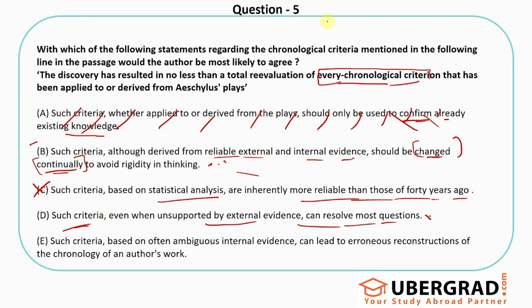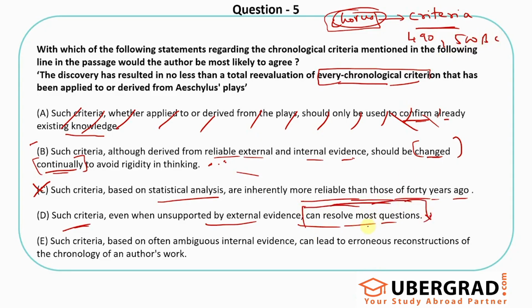Like, let's say I'm talking about criteria like the judgment of chorus, right? I've understood that based on the type of chorus that we're seeing, I have built a criteria to judge how old this play would be, right? So even if I don't have any external evidence, I can still try to use this criteria to judge if a particular play belongs to 490 BC or 500 BC, etc. Right? Can resolve most of the questions is the problem. Can resolve some questions, can give some better clarity, could have been okay for me, but most of the questions is definitely the problem for me. So between B and D, I feel B is still better.